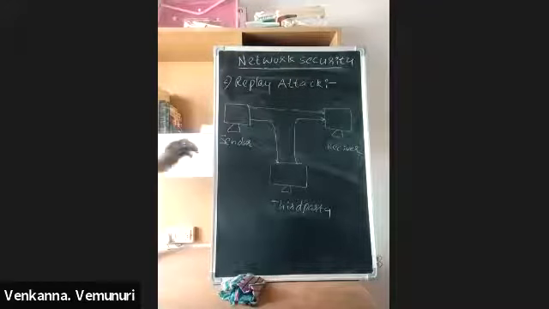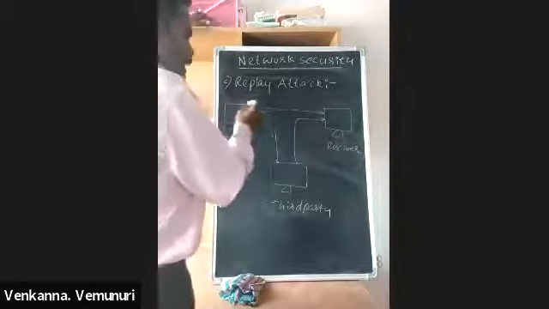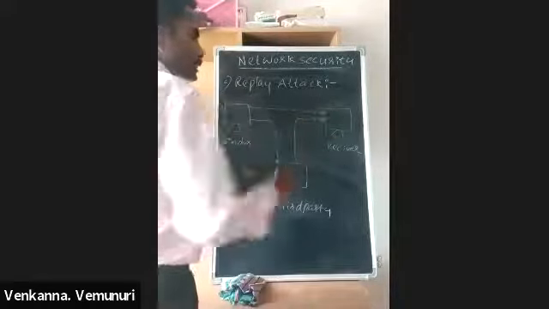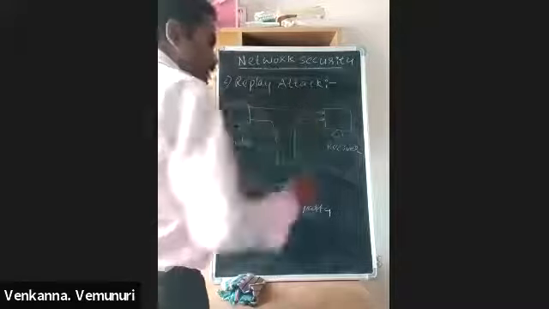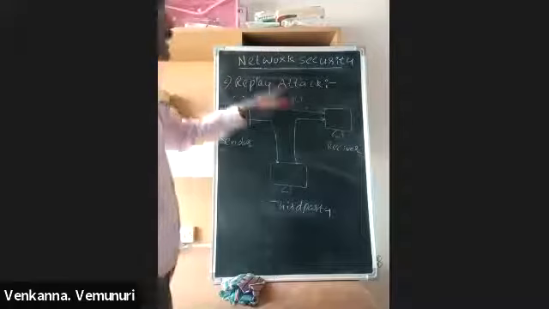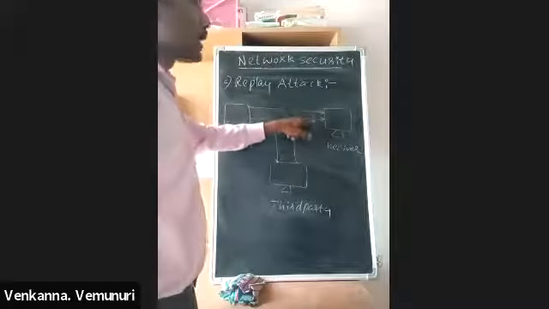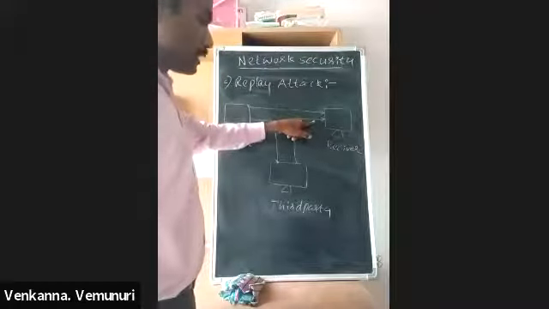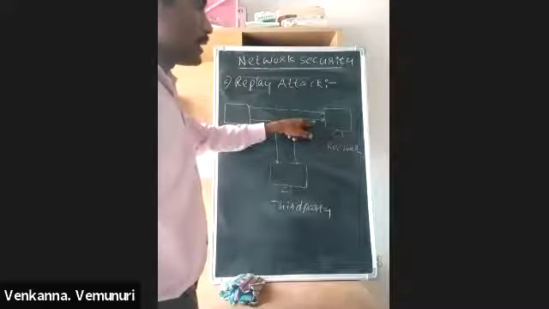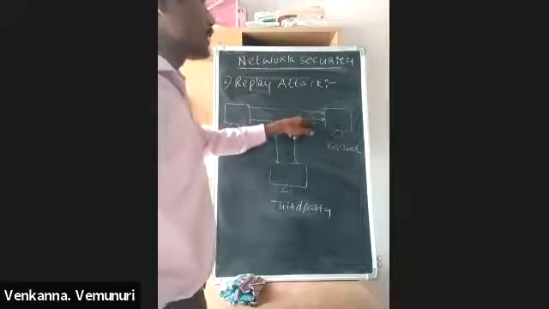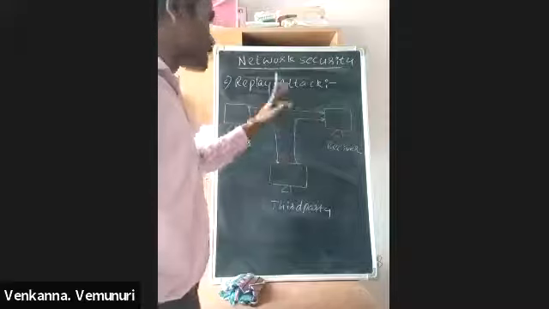That time this receiver is confused about which one is the genuine file and which one is the virus affected file, means which file is sent by the hacker and which file is sent by the sender.